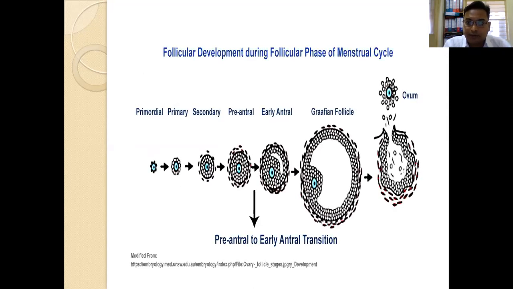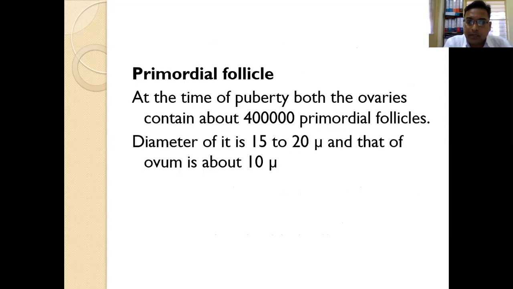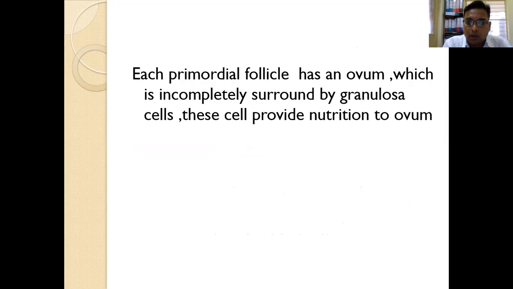Now, this diagram we have already studied in the first part of this topic, where you can see the primordial follicle develops to form the primary, then secondary, then the vesicular, then the Graafian follicle, and on the 14th day the Graafian follicle ruptures and the mature ovum is released. Once the Graafian follicle ruptures, the ovum is released, lodges in the abdominal cavity, and from the abdomen it will go to the fallopian tube. This process is called ovulation, which occurs on the 14th day.